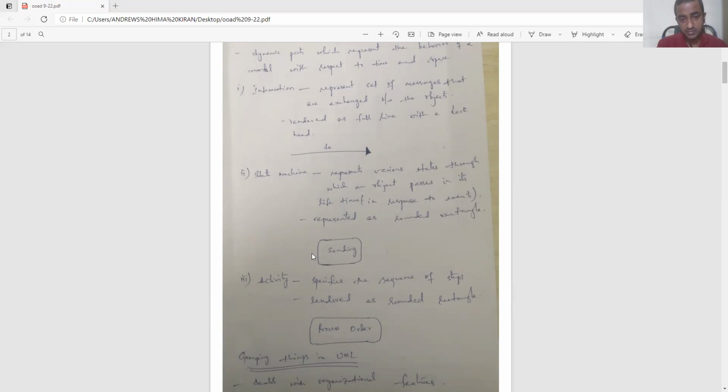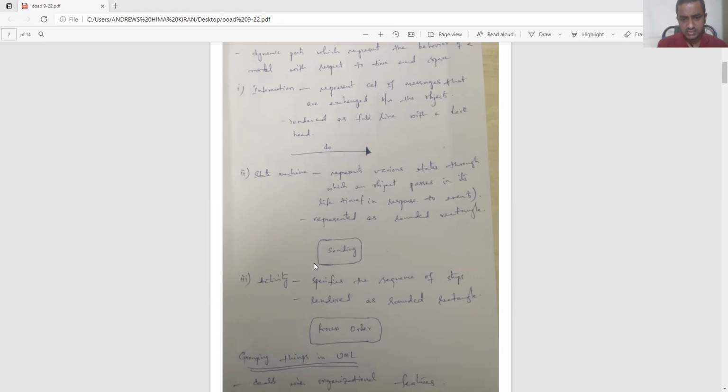Events, in the sense, there may be a preceding event and a succeeding event. I think you know the difference between a preceding event and a succeeding event. The event which starts before this sending object is considered to be the preceding event, and the event which follows this sending is considered to be the succeeding event. That means this sending operation will be present in between two events.